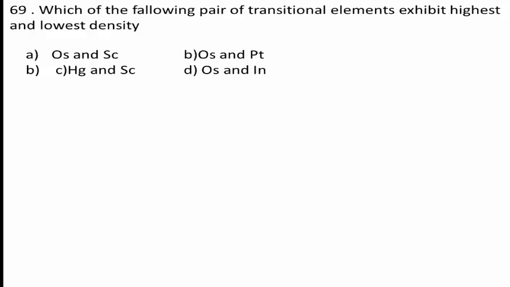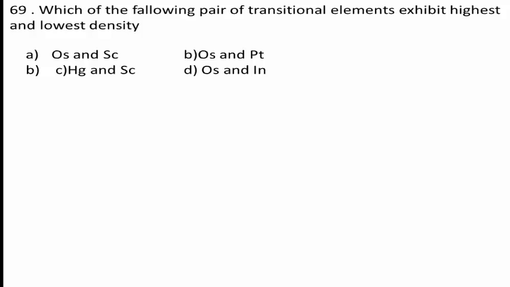What is the question? Which of the following pair of transitional elements exhibit highest and lowest density? Osmium is the most dense element because it has the most mass in the smallest amount of space. Remember, this is very important.